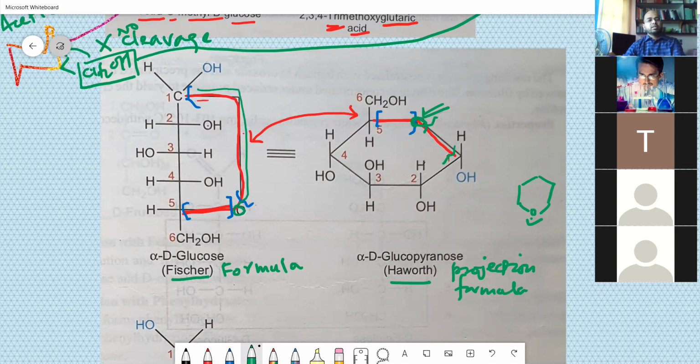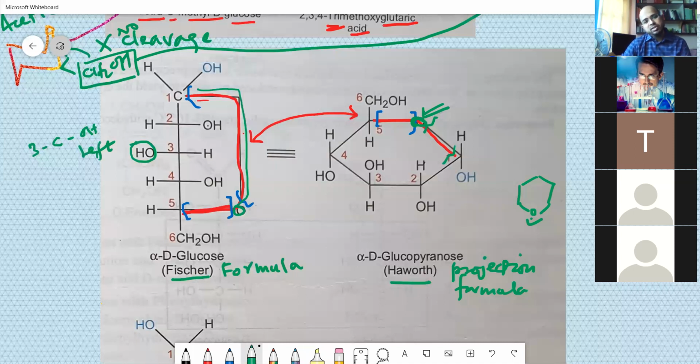Okay. So in the Fischer formula, you write a straight chain, and remember to put the hydroxide on the left. Very important point: the 3 carbon atom OH is to the left for D-glucose.